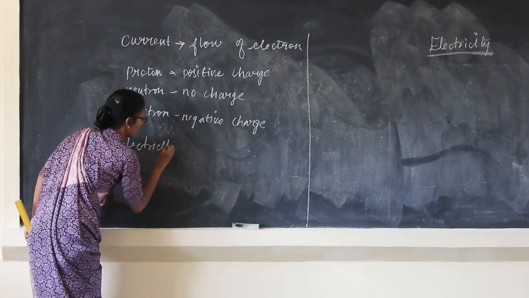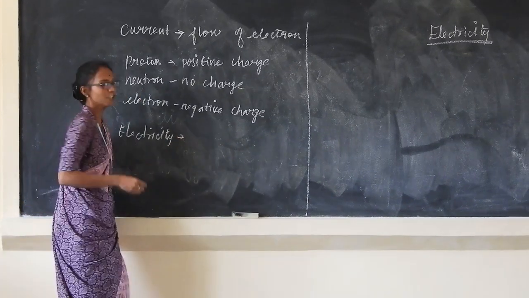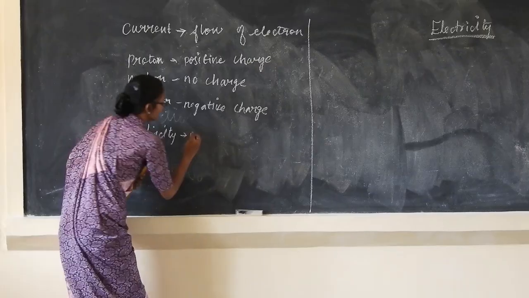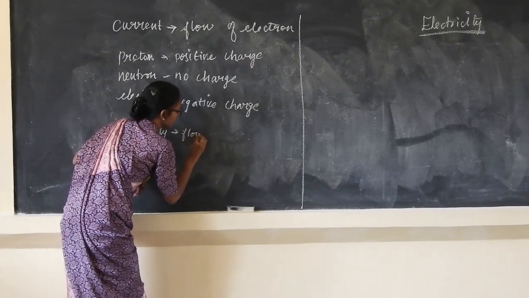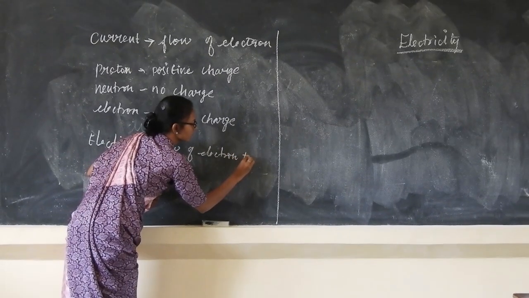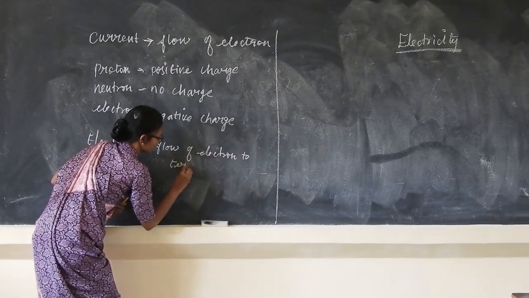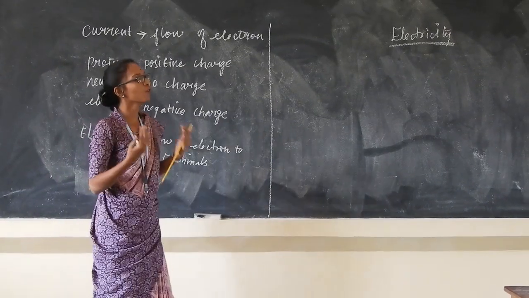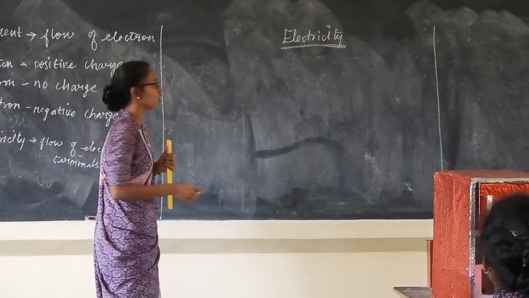Electricity is a path for current to flow from one terminal to another. Next we are moving to the electric circuit.